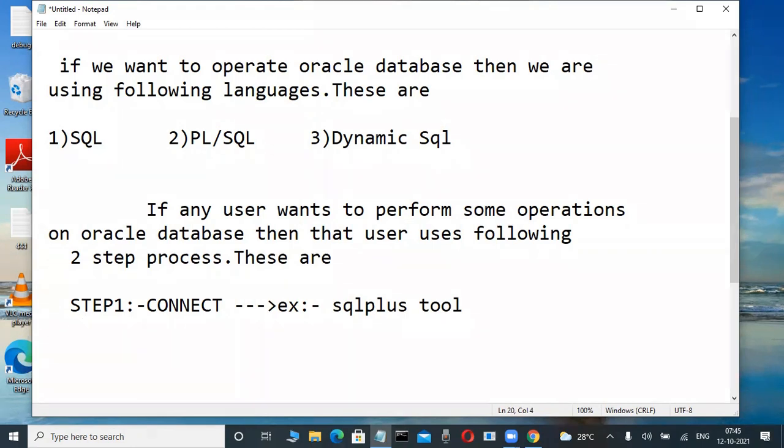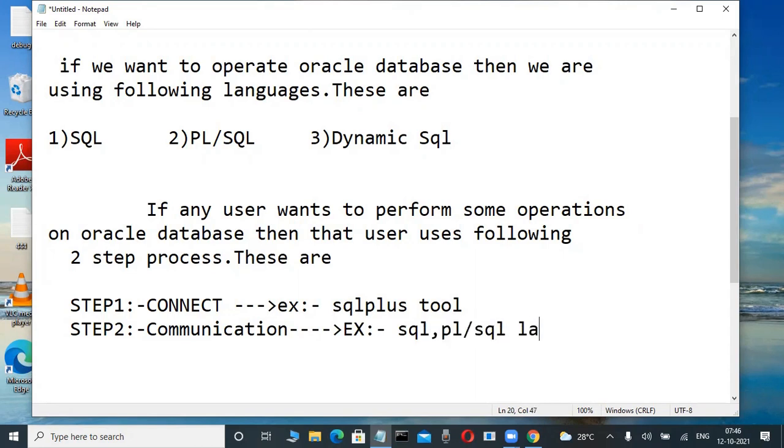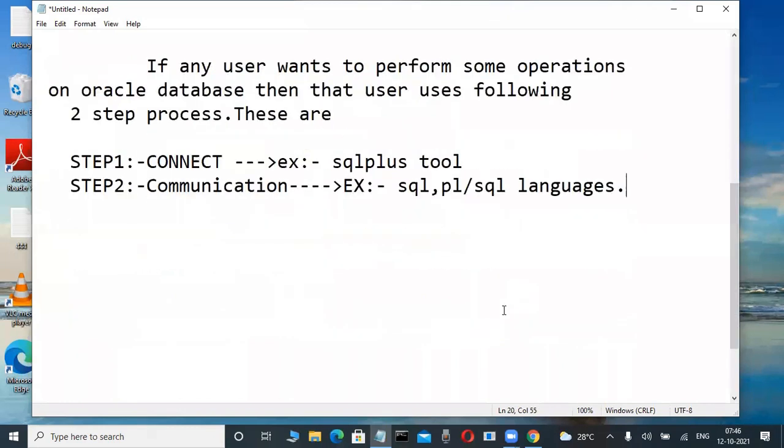Step 2. Once we are connected to the database, then communication. Write it. Step 2, communication. Once we are connected using a tool, how can I communicate? By using SQL language. Example, write it. SQL, PLSQL languages. Some languages are there. SQL, PLSQL languages.